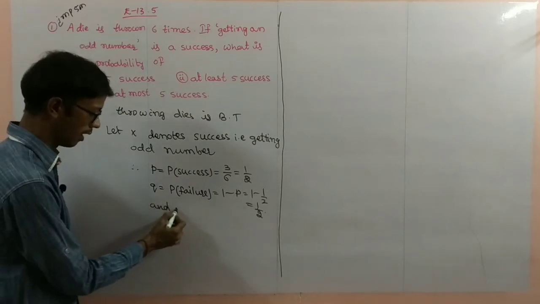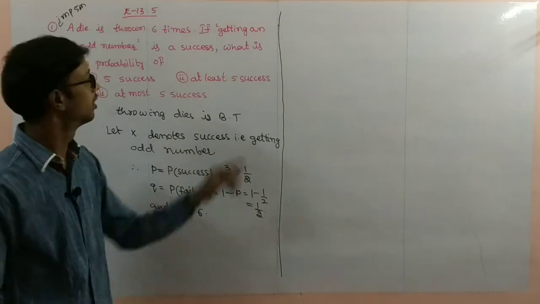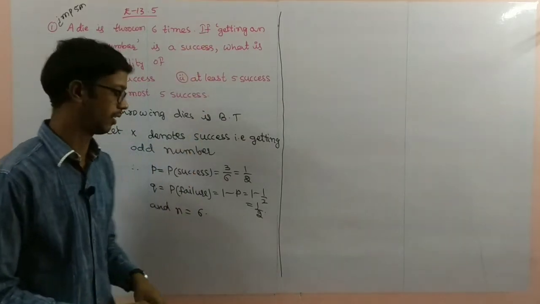And n equal to 6 times. Here, 6 times means n is 6.